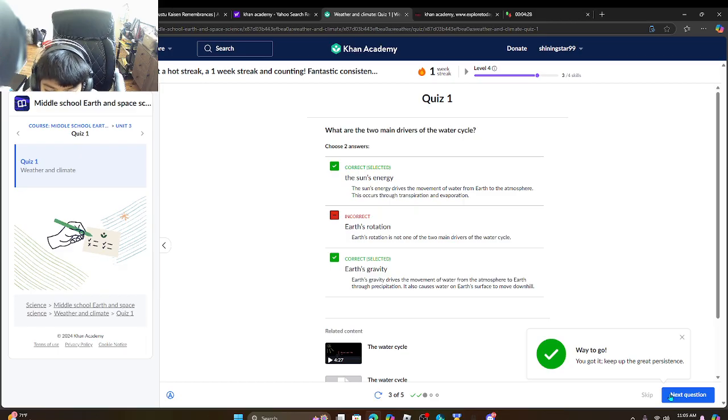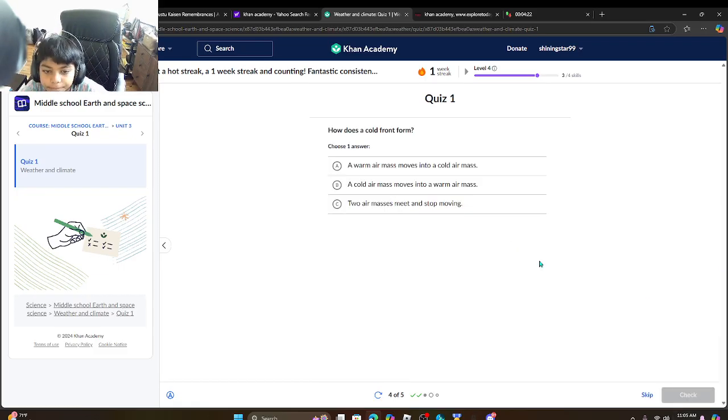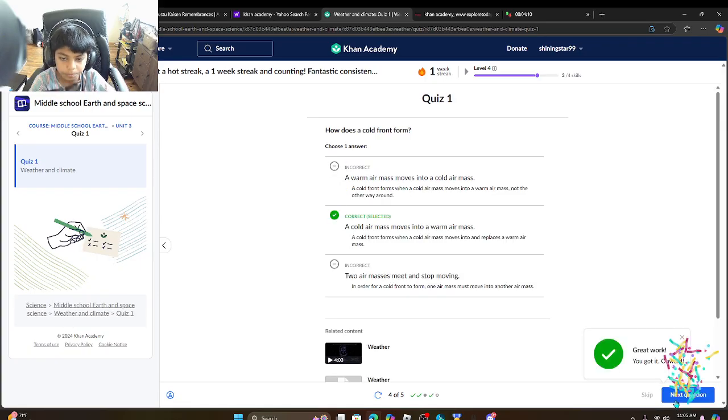It also causes water on Earth's surface to move downhill. Oh, that's how. Okay. How does a cold front form? Can I retry this? Oh man, I can't. A cold front forms when cold air moves into warm air mass.